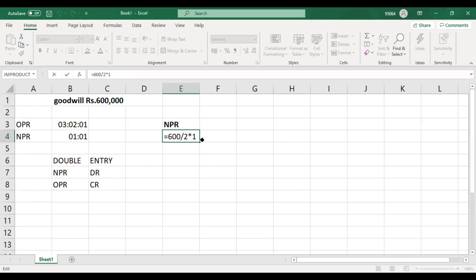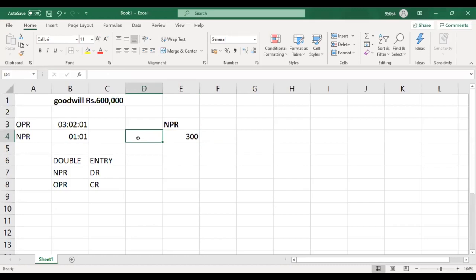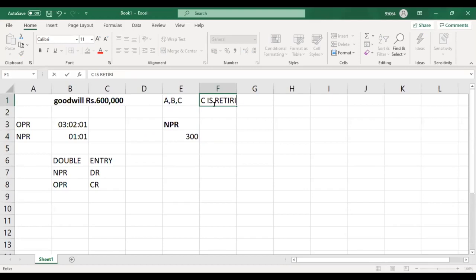So you guys can see the equation here. See, 600,000. This is for partner, let's say A. Now there are three partners, A, B, C. C is retiring. Okay.